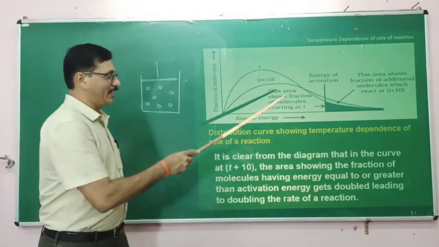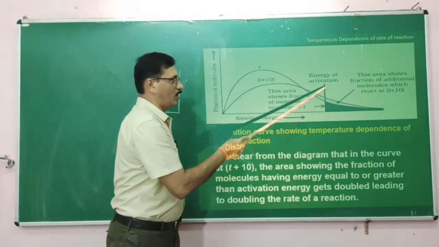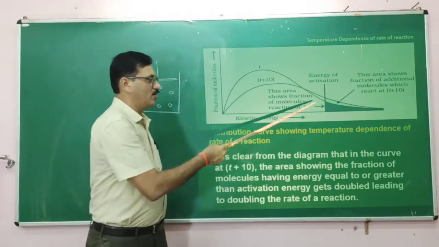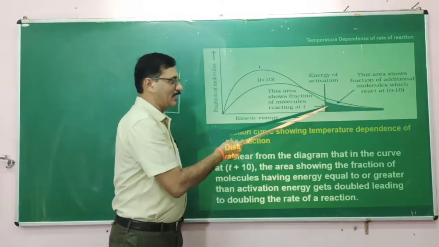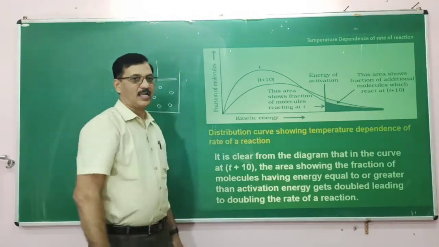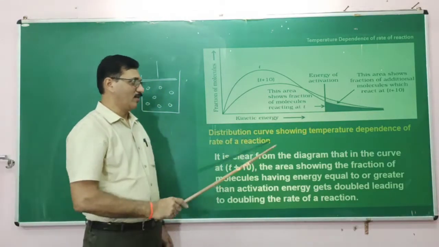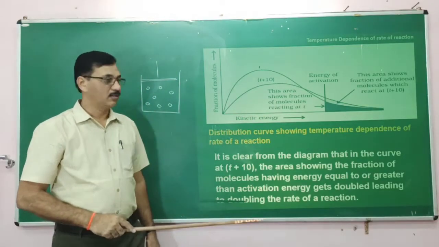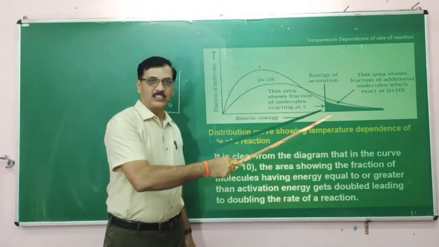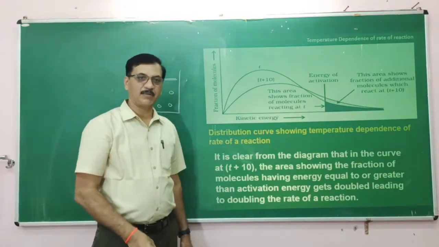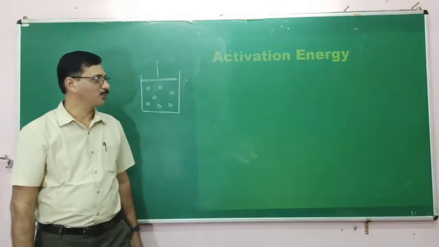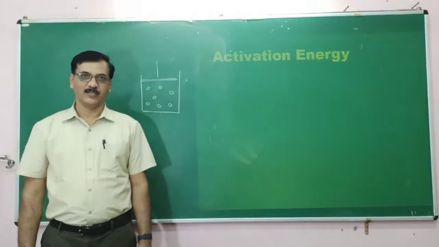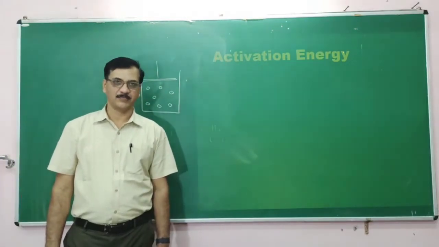So you can see the area bounded by the second curve above this energy level is almost double the area enclosed by the first graph. Therefore, for every 10 degrees Celsius rise in temperature, the qualifying particles for the reaction double, or it is more than 2. So this energy needed for the reaction to occur is called activation energy.